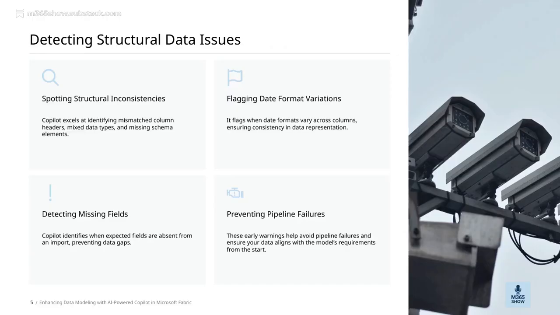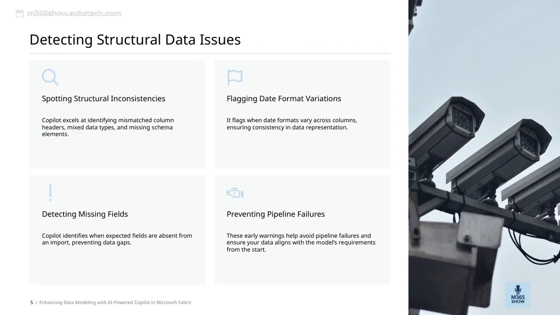Another important point is detecting missing fields, especially when dealing with varying date formats across different columns. Copilot flags these inconsistencies, so we maintain uniformity in our data representation, which is vital for accurate analysis. Lastly, Copilot excels at spotting structural inconsistencies, like mismatched column headers, mixed data types, or missing schema elements. By catching these issues early, we ensure our data structure stays reliable and ready for modeling.